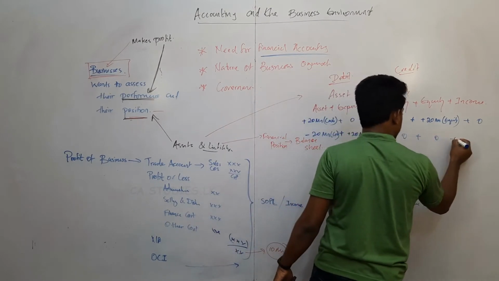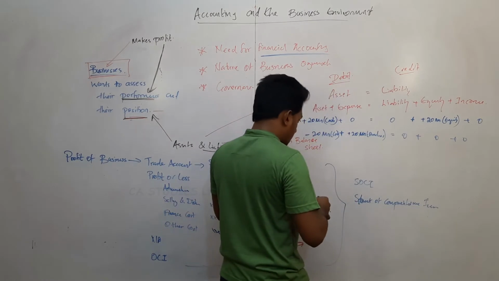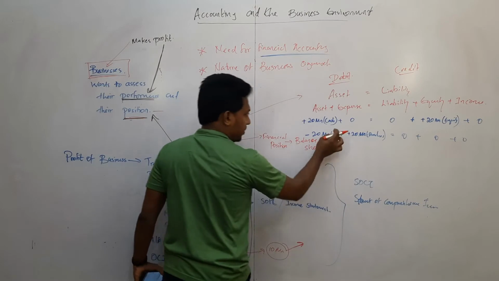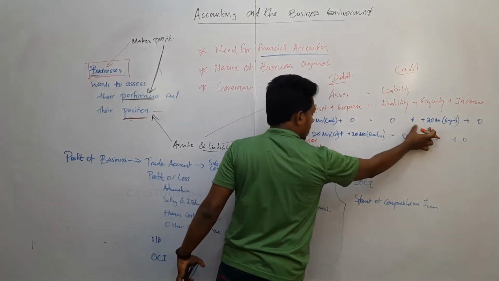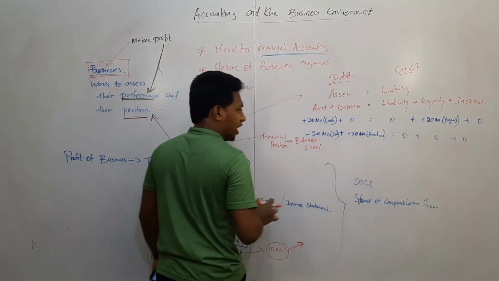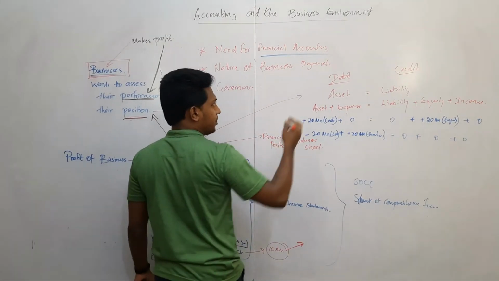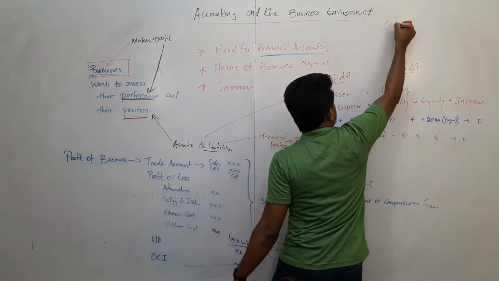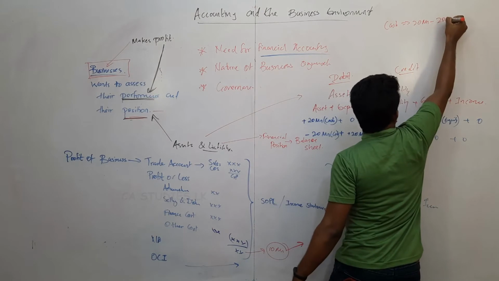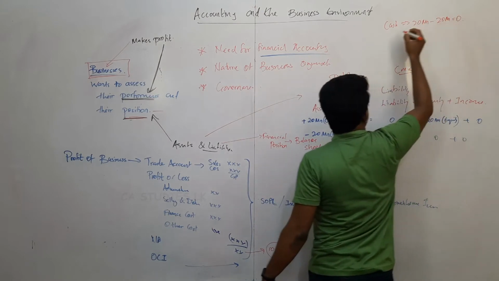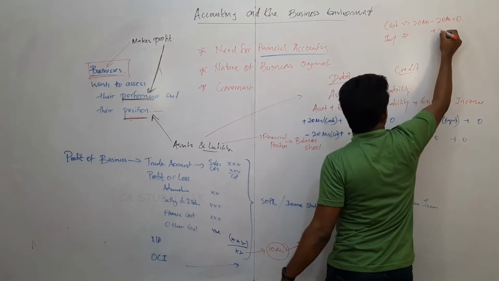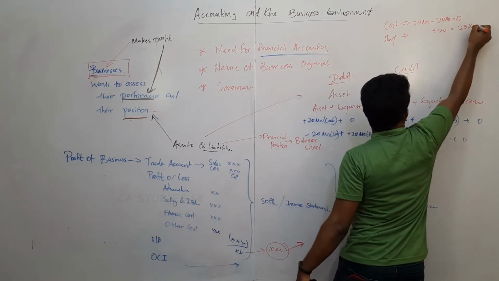Now actually the company does not have money in hand. The 20 million cash brought by the owner was used to purchase inventory. Cash balance is 20 million minus 20 million, now 0. Inventory now has 20 million worth.